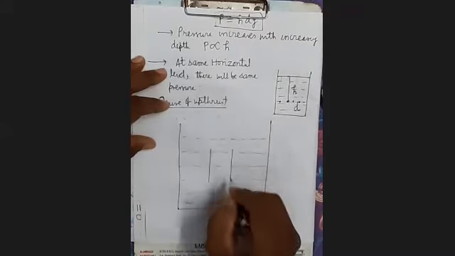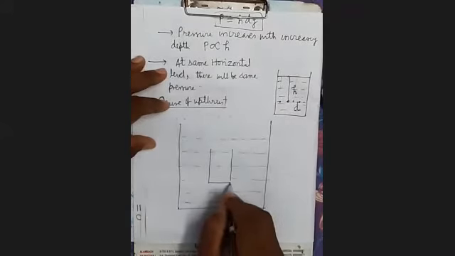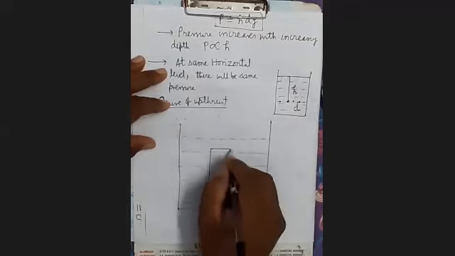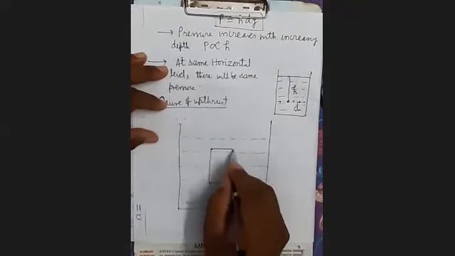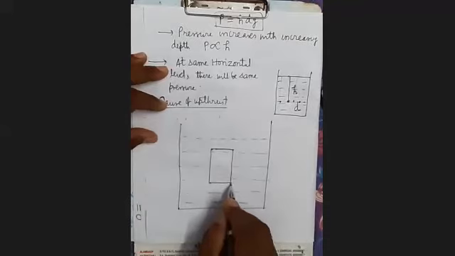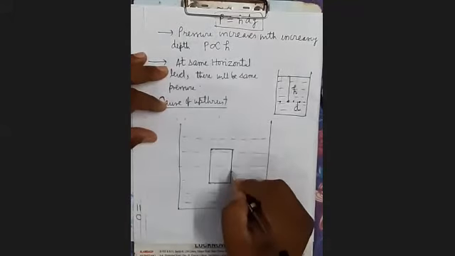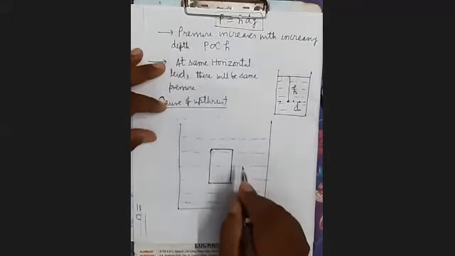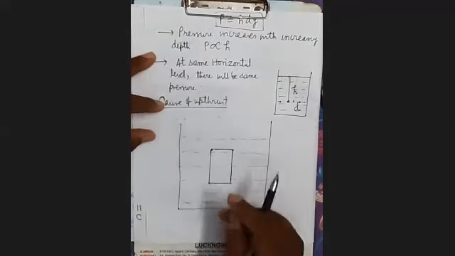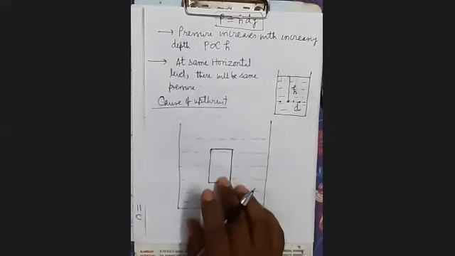All of you see here, this is the top surface, this is the bottom surface, and these are the side surfaces, that is, the lateral surfaces.